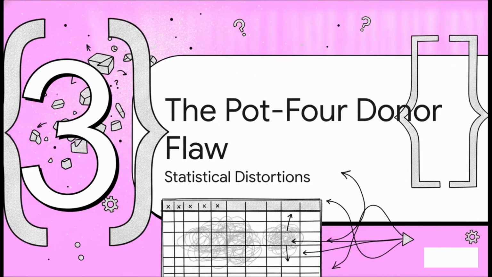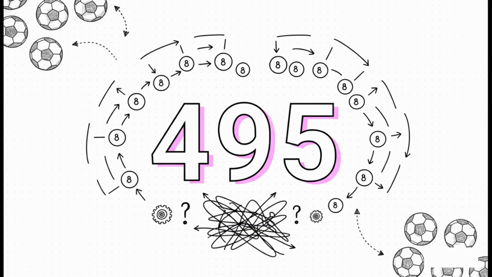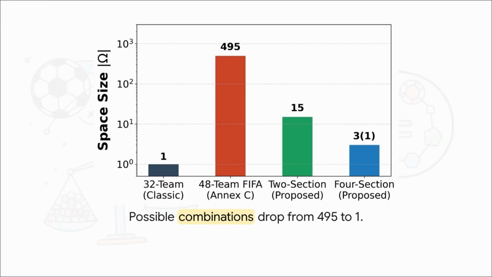All right, Section 3, the pot 4 donor flaw. We're pivoting from the pitch to the spreadsheet here to really understand the mathematical root causes of this unpredictability. Why is this happening? Well, it comes down to statistics and bracket topology. The crucial point is that ranking third-place teams across decoupled, independent groups creates a massive combinatorial explosion. It generates exactly 495 possible bracket configurations. Because FIFA has to select 8 out of 12 third-place teams to advance, it is literally impossible for the teams, the fans, or even the host cities to predetermine tournament paths until the very last group stage match is played. The sheer scale of this complexity is staggering.